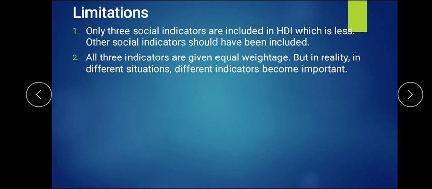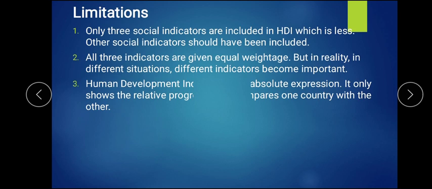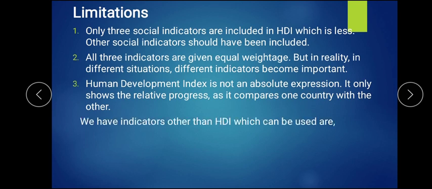Suppose they are from a poor family, they try to give more importance to income, and that's why they will not give proper education to their children, like beggars and everything. Then after, it becomes difficult. Then the third point says that it is not an absolute expression. As in the early introduction also we have seen, it is not absolute. Why? Because it shows a relative progress. Now what is relative? Relative means comparing with other countries. So it compares from one country to another. When you compare, it becomes a relative progress.